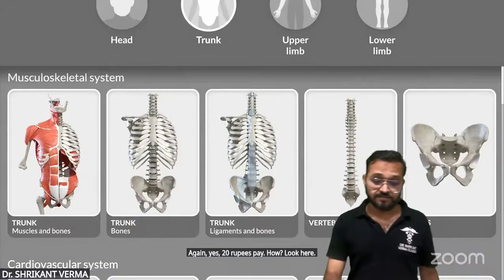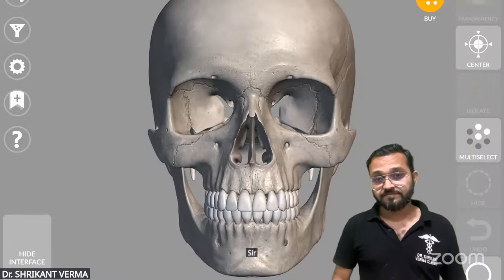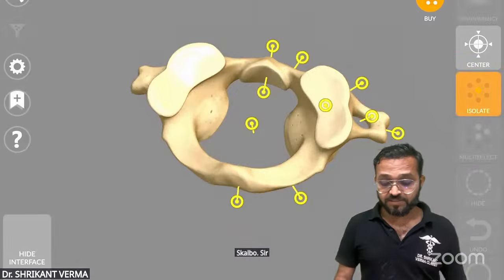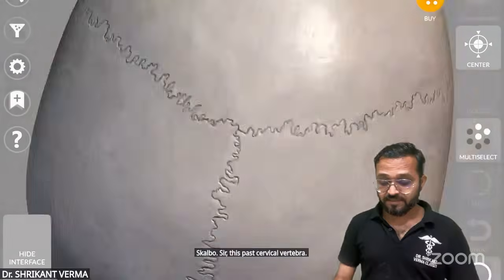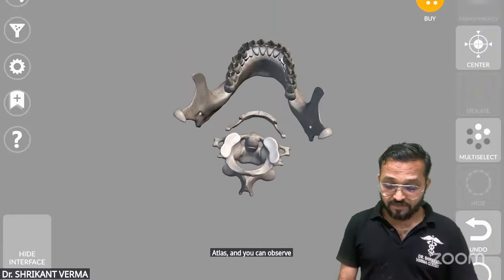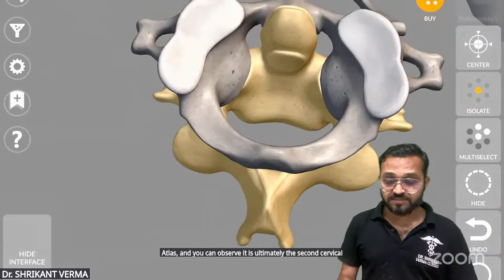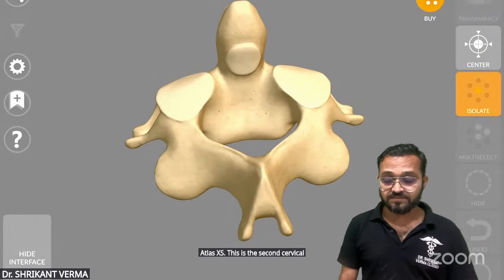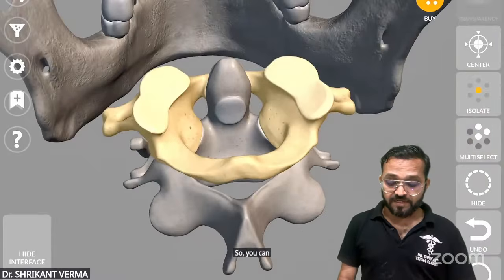Look here. Sir, this is the skull bone. This is the first cervical vertebra, atlas. And you can observe, alternately, the second cervical vertebra, axis. This is the second cervical vertebra, axis. So you can observe atlas and axis.